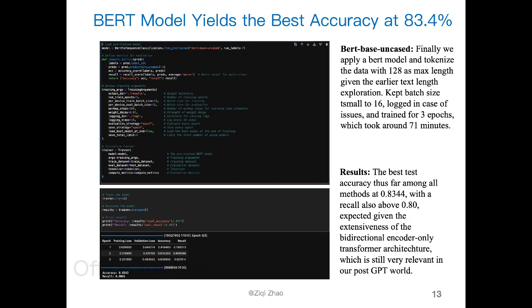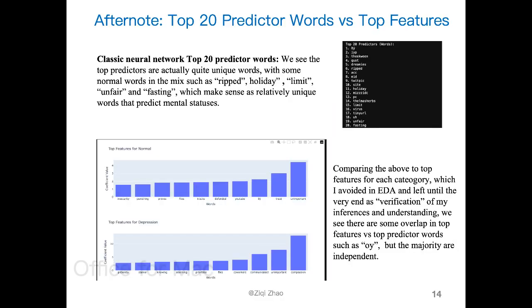And finally, I ran a BERT model, BERT base cased, so that's the same one we used in assignments, and tokenized the data with 120 max length, etc. And the results are best by far. The accuracy reached 83.44% on validation data. Recall was also above 0.8. This made sense given the extensiveness of the Google BERT and the architecture, the bidirectional encoder-only transformer architecture, still very relevant today, even in our post-GPT world.